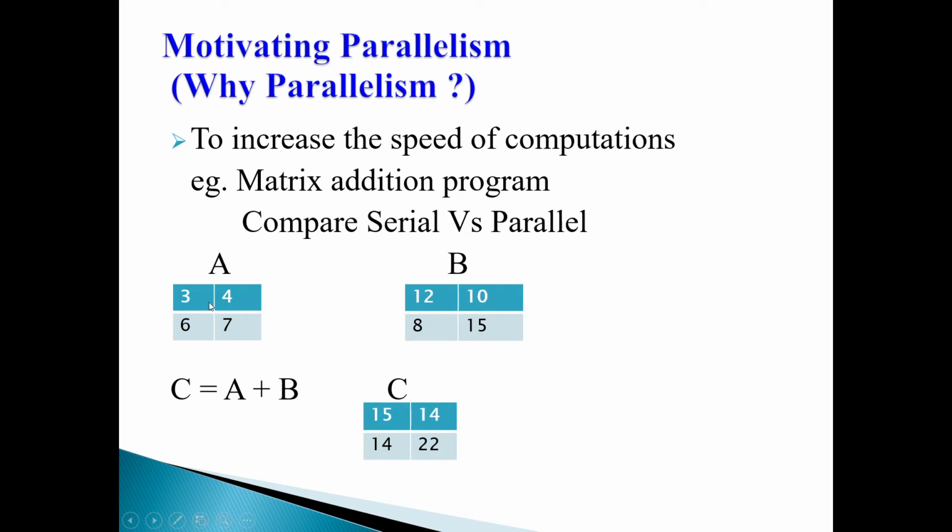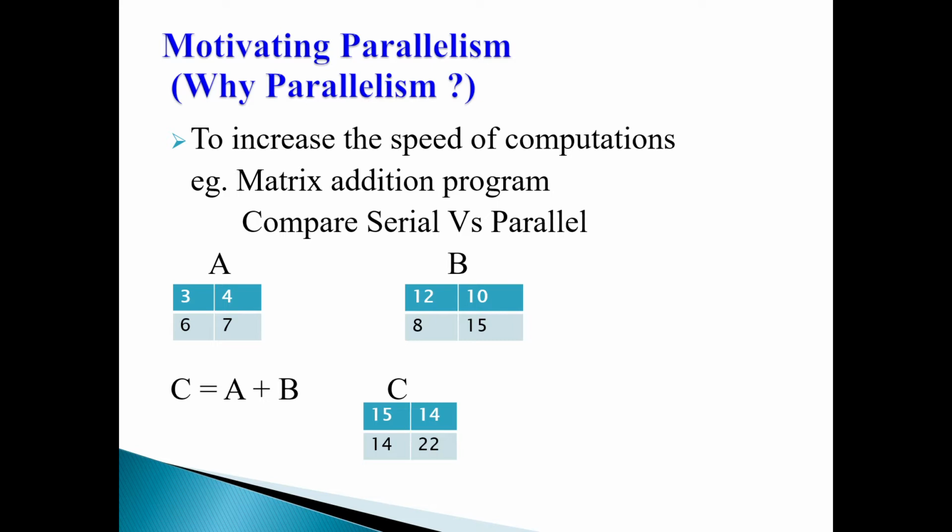So element by element, the machine adds the two matrices with a serial algorithm, just as you did as a human, adding 3 plus 12.